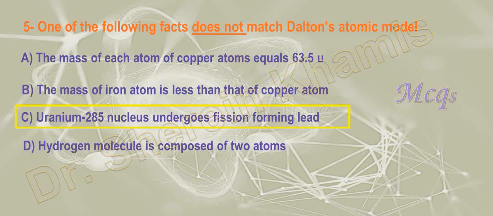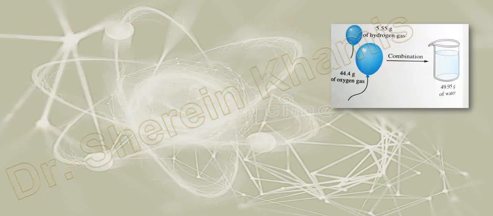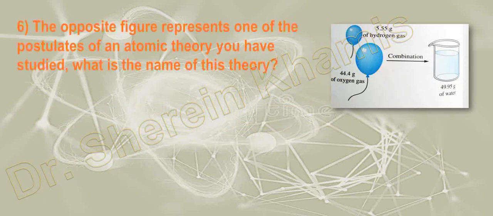Okay, we are going to question number 6. Question number 6 says: look at the drawing in front of you. We have here oxygen gas and hydrogen gas. They make a combination. Combination here means that they make a reaction to produce water. We have here the mass of each one, and the resulting one will be different from them.